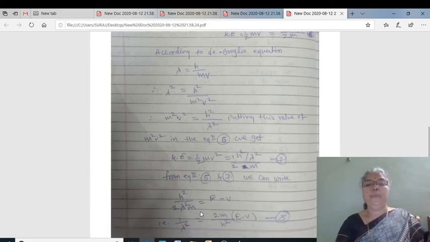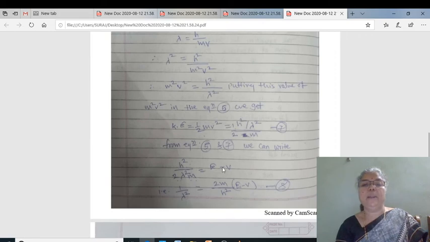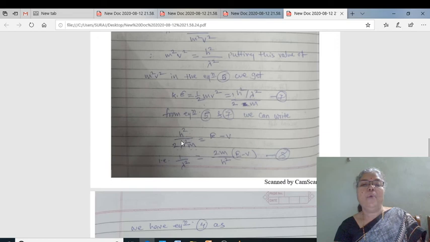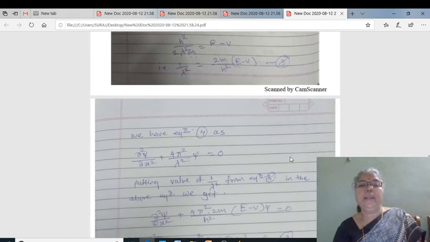From equations number 5 and 7 we can write h square upon 2 lambda square m equal to E minus phi. Therefore 1 by lambda square is equal to 2m by h square in a bracket E minus phi. Let this be our expression number 8.